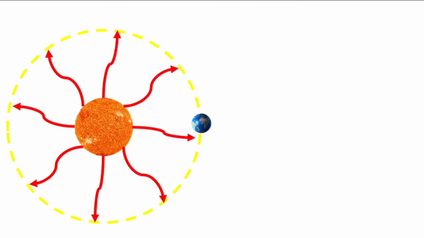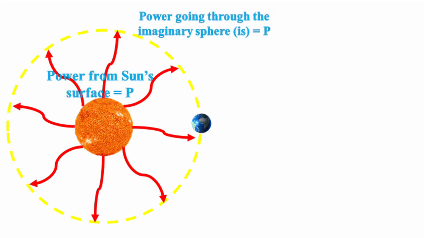So how exactly does this imaginary sphere help us find the intensity of solar radiation on the surface of the sun? It's actually more or less the law of conservation of energy at work. For you see, if there are no losses on the way, then all of the solar radiation that leaves the sun must pass through this imaginary sphere, which means that the power P emitted by the sun is the same power P passing through the imaginary sphere.